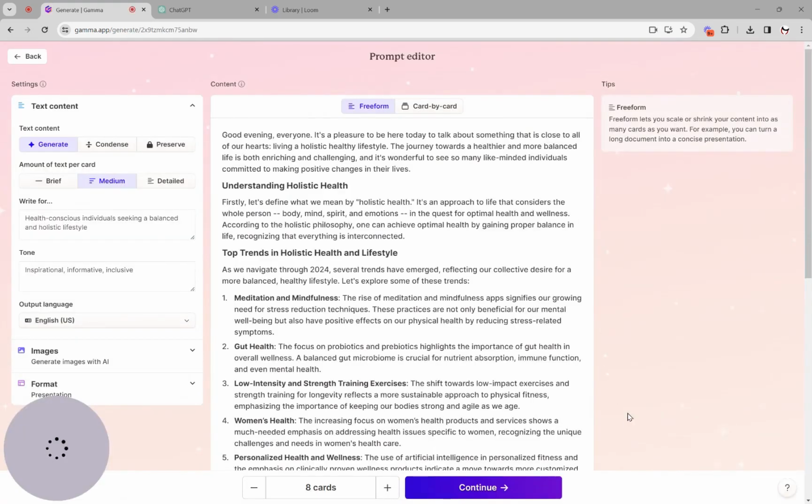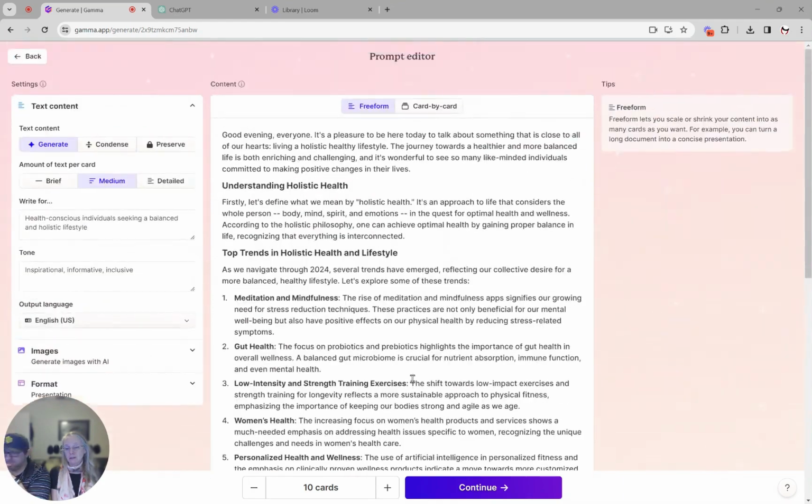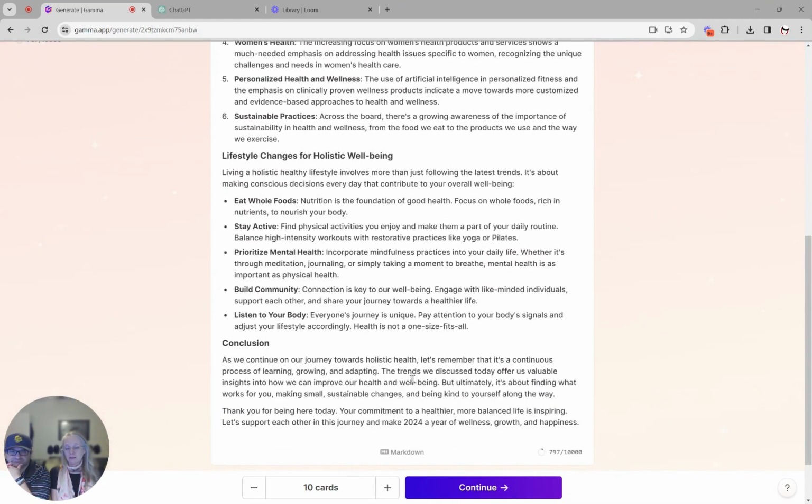So for all of you out there, it gave a prompt editor. So this is new, right? You haven't seen this part. We're going to stay in free form. The reason why free form is we want to see how many slides. We're telling it we want 8 cards. We said 12 in our last one. Yep. So we're going to try for, it says 6. So let's go for 10. Want to go 10? Yeah, we'll go for 10. It's a nice short little slideshow, and we'll go from there. Can we go more? Yeah, we could go more. No, how many? There's 6, 7, 8. Yeah, I think we should stick at 10. Let's go ahead and hit continue on that.